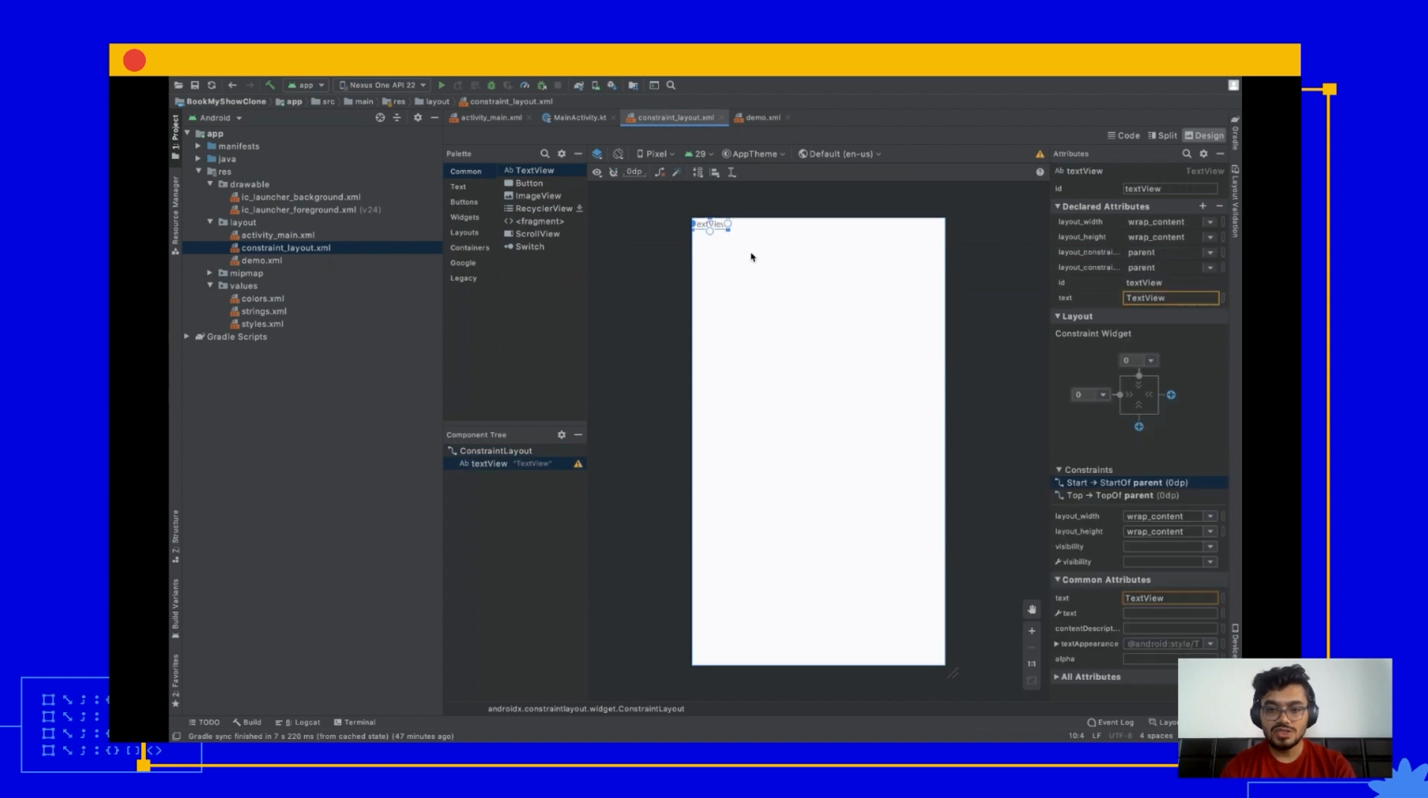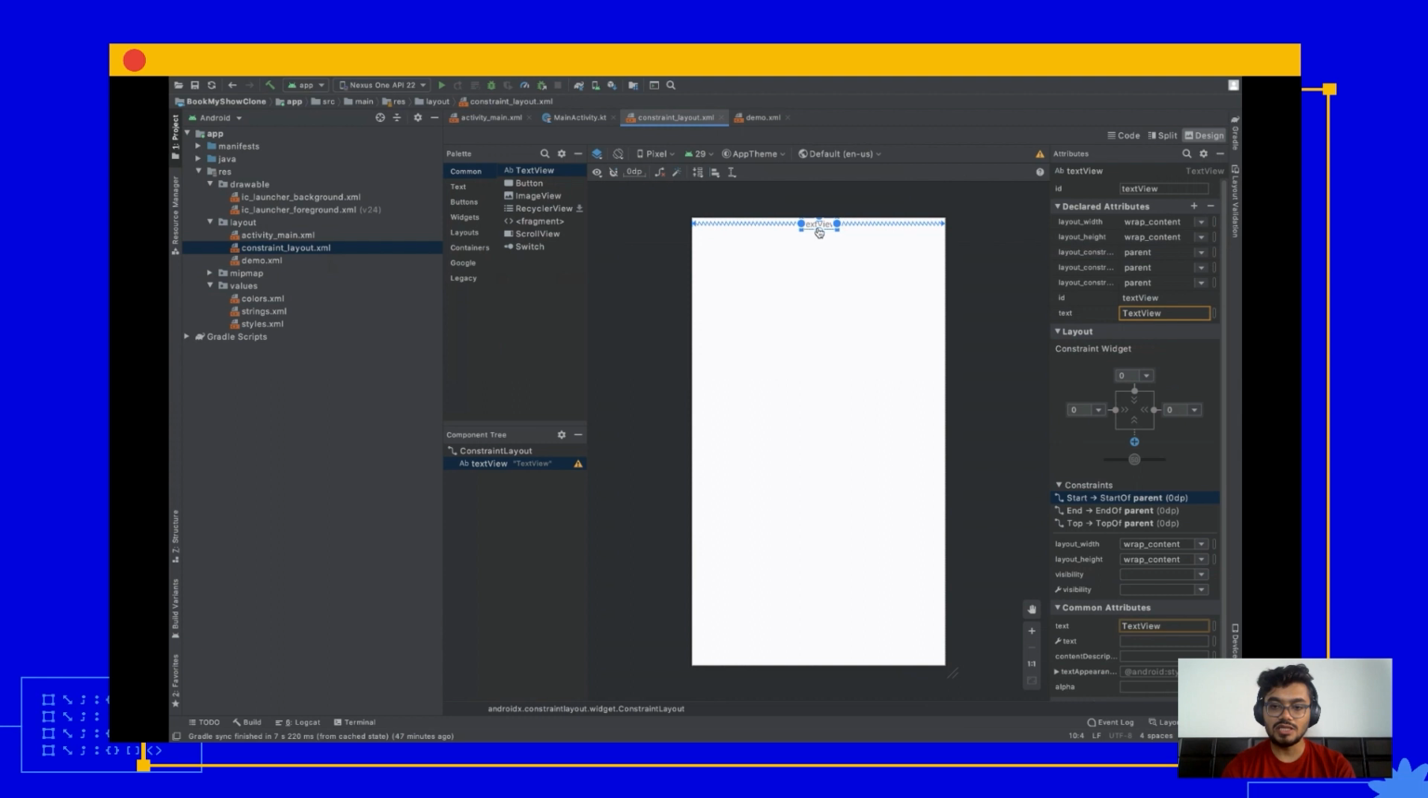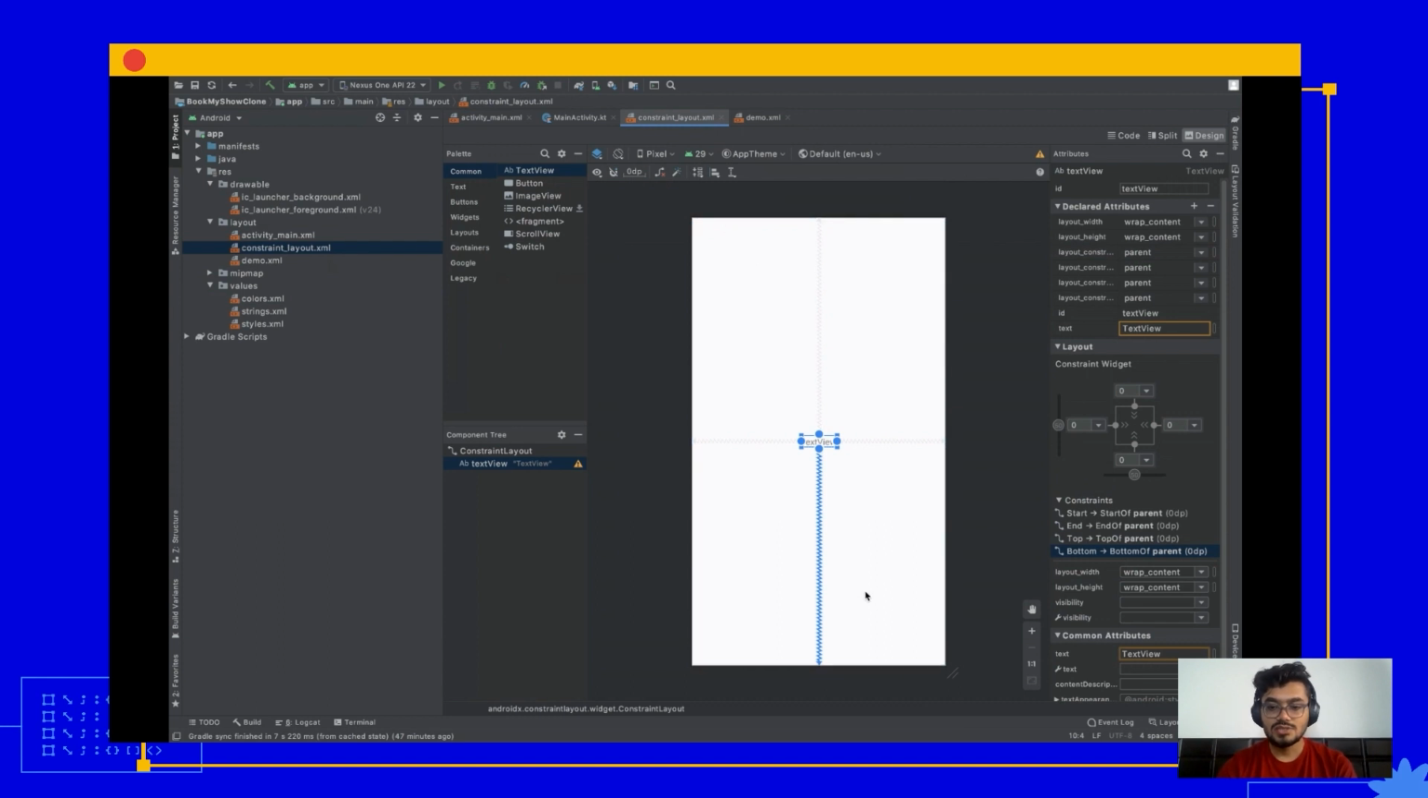Okay, so we have two constraints, but you can have all four, but two are mandatory. You should have at least one horizontal and one vertical. All right, so now that we have four constraints, let's learn an interesting concept called bias.